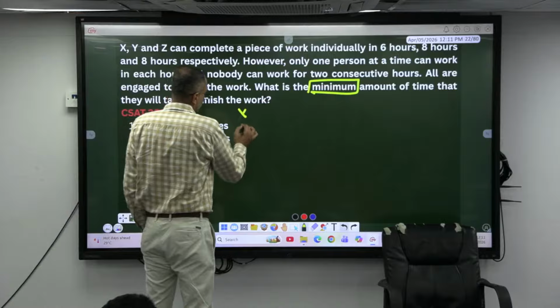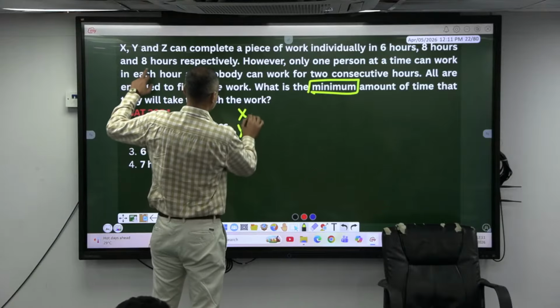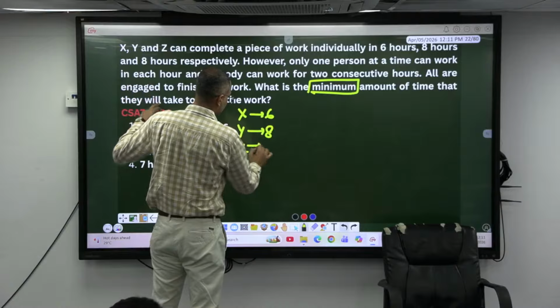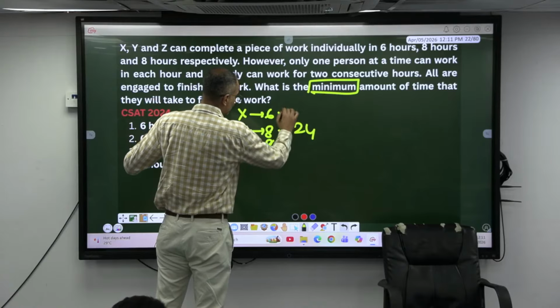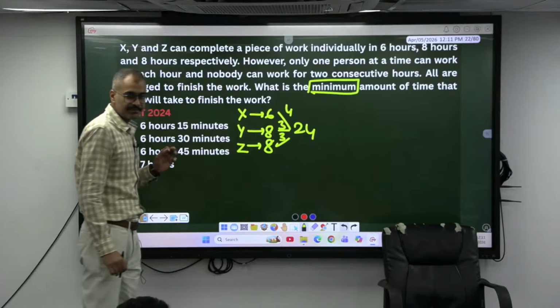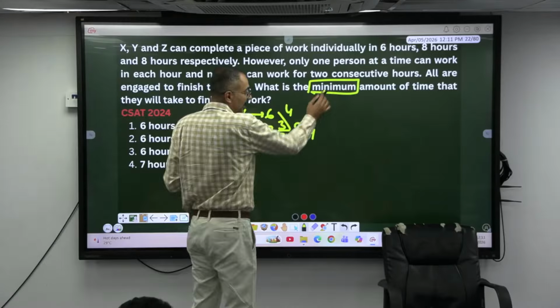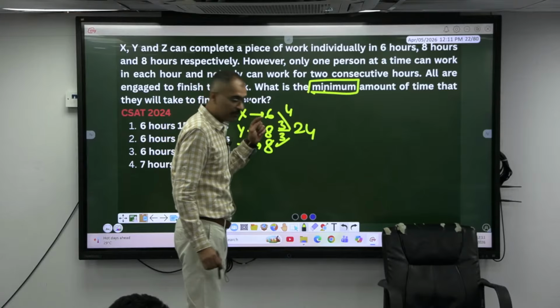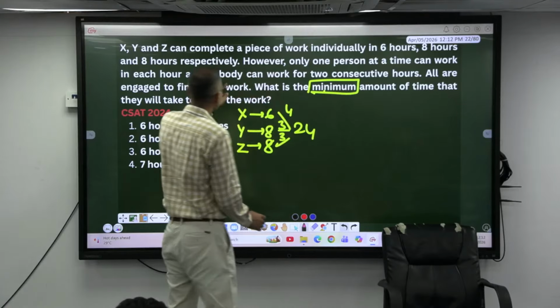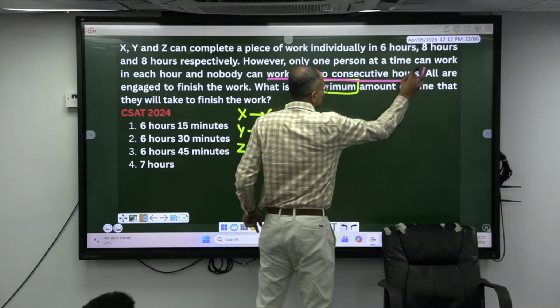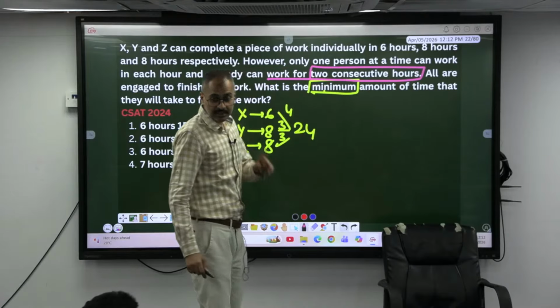Okay, X, Y, Z, give me the data. 6, 8 and 8. LCM is 24, efficiency is 4, 3, 3. Who is more efficient? X. Since we need minimum time, we have to let X work more number of times. But he says nobody can work 2 consecutive hours, meaning they work alternately. X can work in the first hour but not the second. Y and Z are equally efficient, so I can take anybody: X, Z.